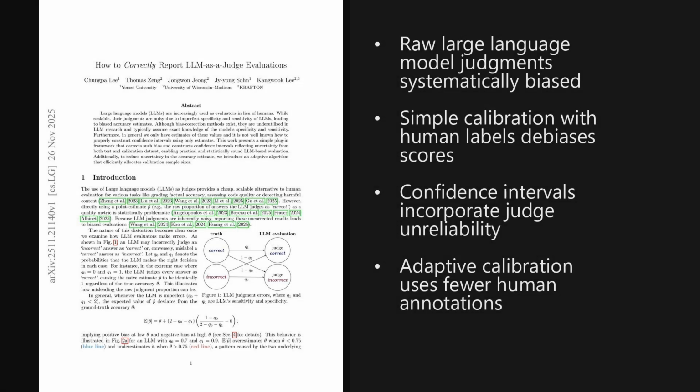So the big message is that large language model as a judge scores should never be taken at face value, because judgment errors systematically bias reported accuracies. Using a small human calibration set, the bias-corrected estimator and confidence interval recipe make evaluations far more trustworthy and data efficient.